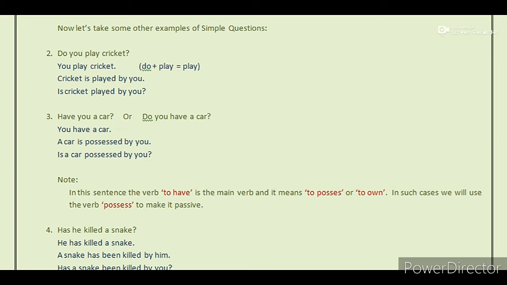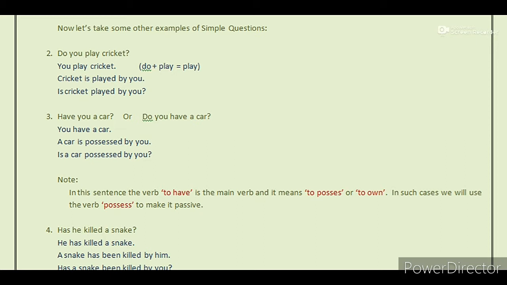Now, have a look at the next example. Have you a car? Or do you have a car? Now, make it an assertive. You have a car. Next, make it a passive. A car is possessed by you. And finally, make it a question sentence as, is a car possessed by you?